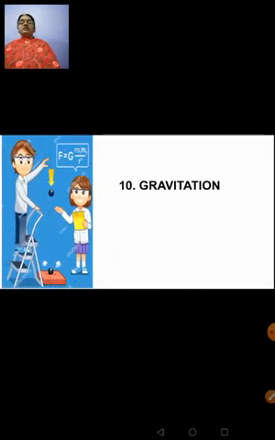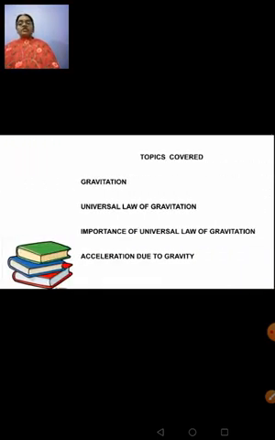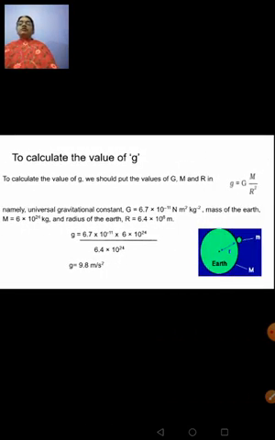We had already started with this chapter number 10, gravitation, and in this chapter we have covered topics like what is gravitation, universal law of gravitation, importance of universal law of gravitation, and acceleration due to gravity. We had learned the derivation for acceleration due to gravity, that is small g is equal to GM upon r square, and this acceleration due to gravity, that is small g, does not depend on the mass of the falling object. So in today's session I'll start up with the calculation of this value of small g.